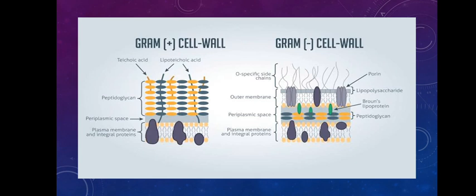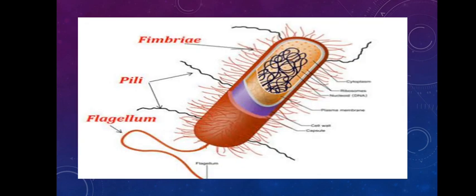So if we talk about the main difference between gram-positive bacteria and gram-negative bacteria, it is the difference in the physical properties of their cell wall. Okay, so move to the next. If we talk about some special structures of the bacterial cells, you can see here there are many small hair-like structures all over the bacterial cell called fimbriae.